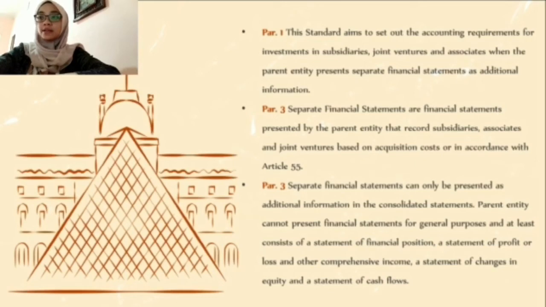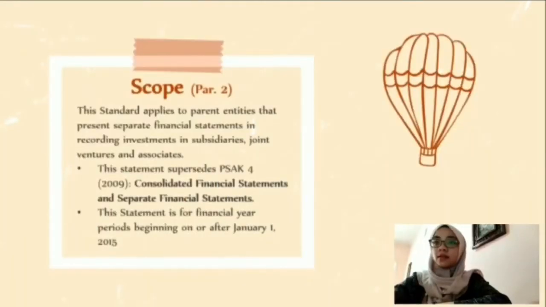Separate financial statements can only be presented as additional information to consolidated statements. A parent entity cannot present them as financial statements for general purposes, which at least consist of a statement of financial position, a statement of profit or loss and other comprehensive income, a statement of changes in equity, and a statement of cash flows.